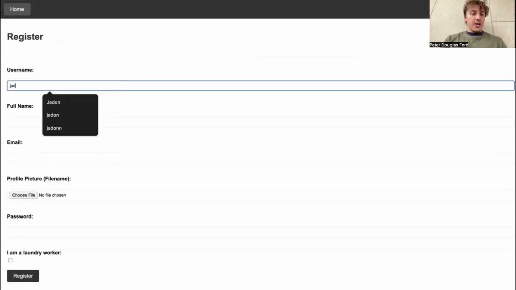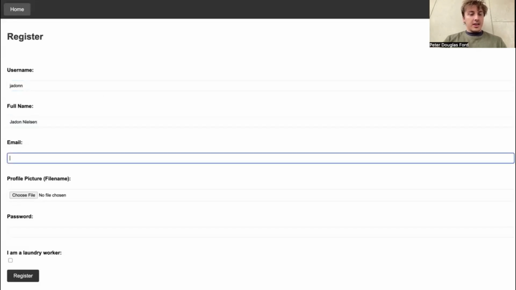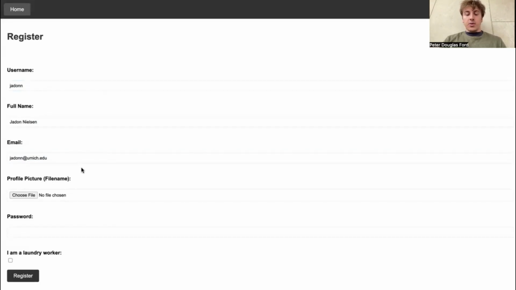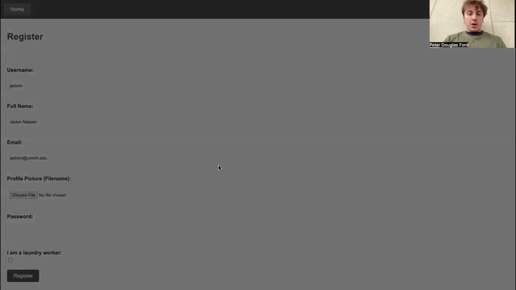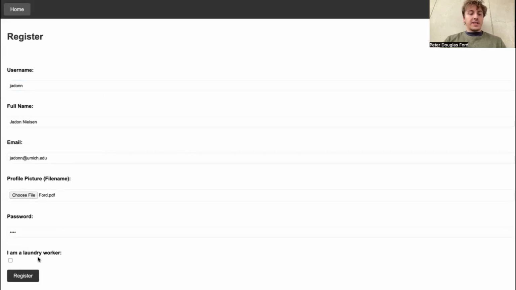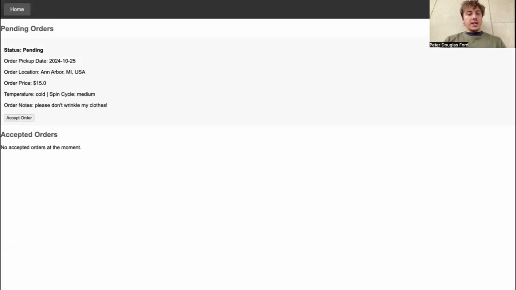So I'll start simply with my U of M unique name. I'm Jade Nielsen. It's largely the same for registering as a Luber driver as it is for a user at the moment. So I'm going to do much the same thing that Peter did. Use pass as my password. The only real difference is that you check this box at the very bottom that I am a laundry worker.